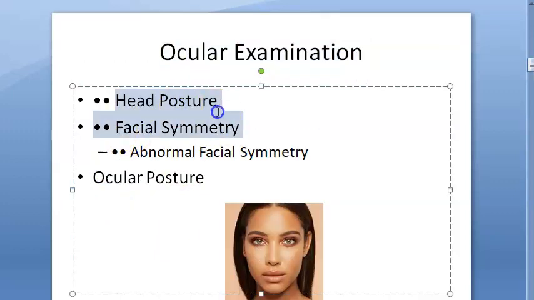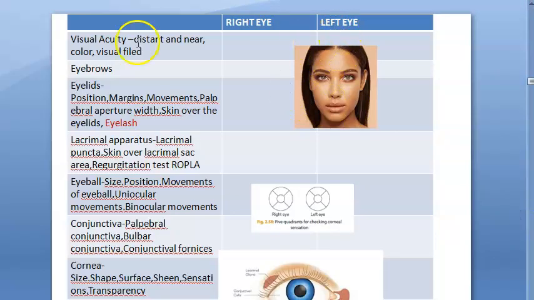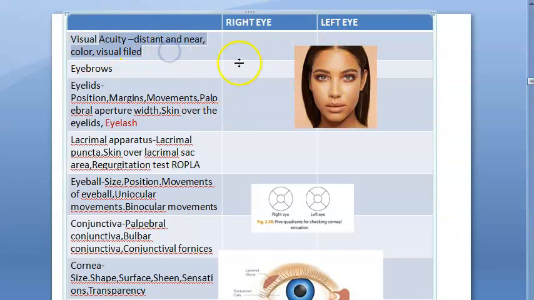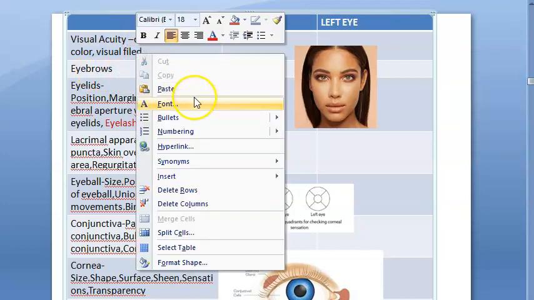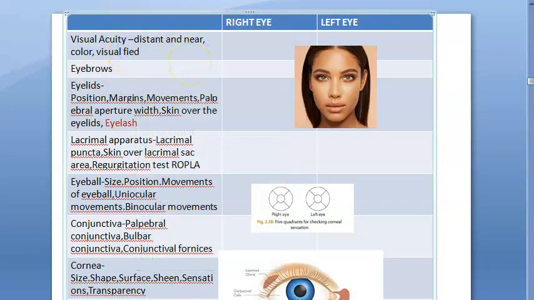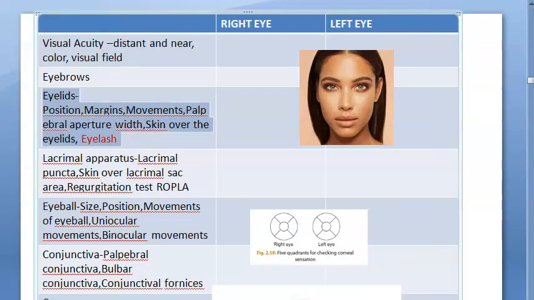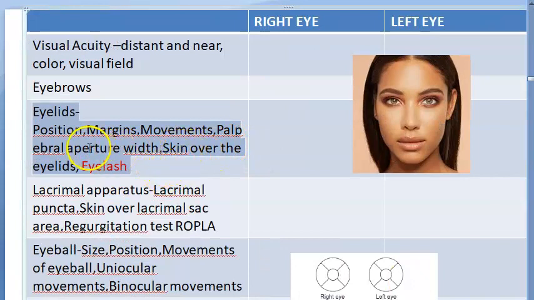Then ocular examination, head posture. Facial symmetry, is the face symmetric on right and left side. Ocular posture, visual axis, if it is parallel or not, right? Then coming to specific right, left, you will check visual acuity, right? You will check distant vision, near vision, color vision if possible, and visual field, okay? Then you will check the eyebrows, position, everything. Eyelids, what and all you will check. Eyelids, you will check the position, margin, movement, palpebral aperture, the width of the palpebral aperture, skin over the eyelid, you will check the eyelashes also.